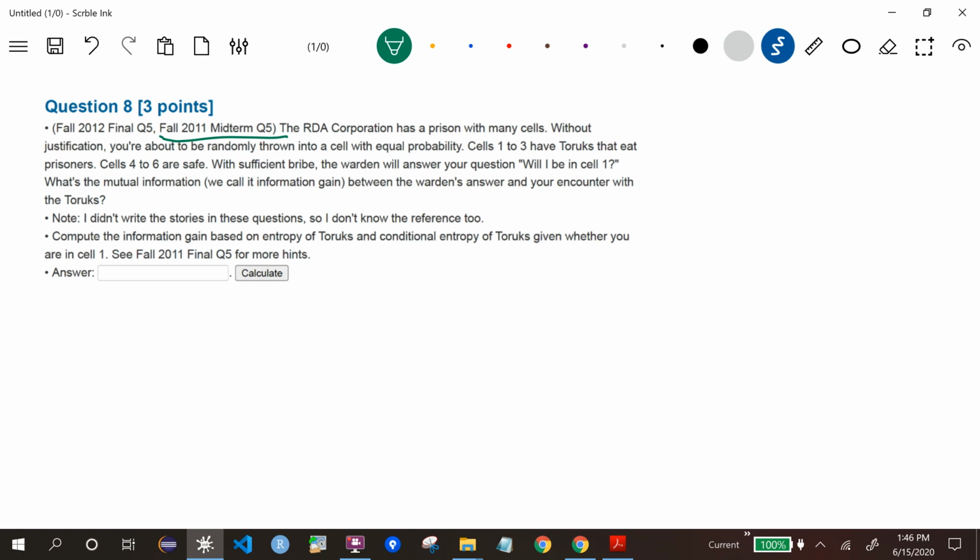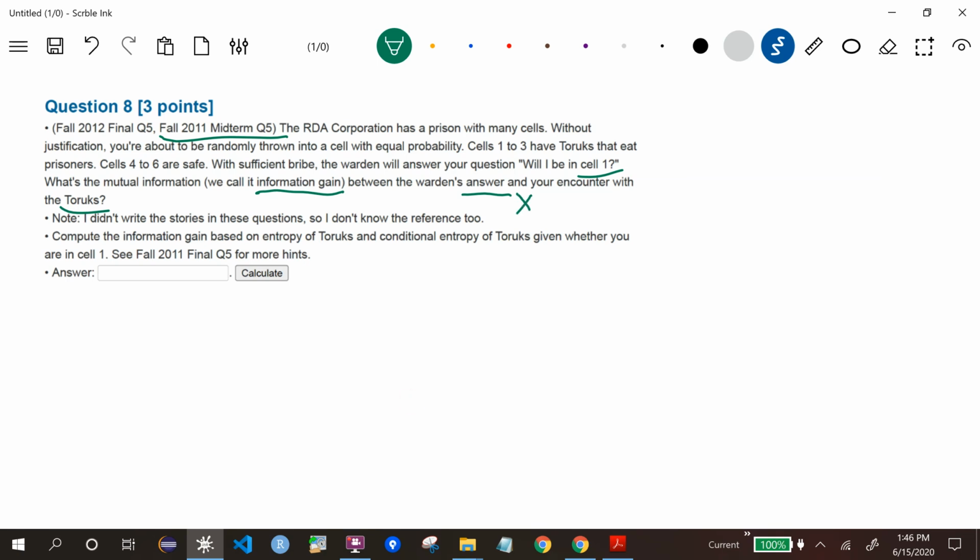So the goal is finding the information gain of the variable whether you are going to encounter the monster here. I don't actually know what the story is, so it is somehow related to Avatar, I think, but again, I don't know what's going on. But let's just say we want the information gain based on the variable whether I will encounter a monster and whether I am in cell 1, because the question is will I be in cell 1.